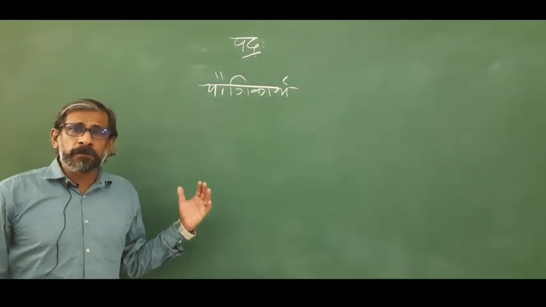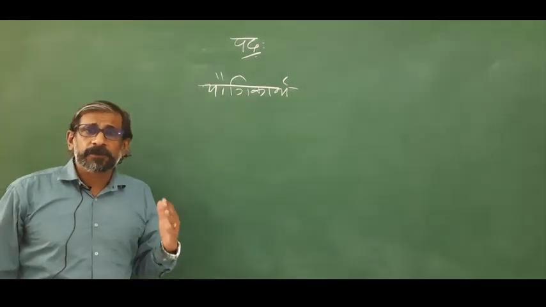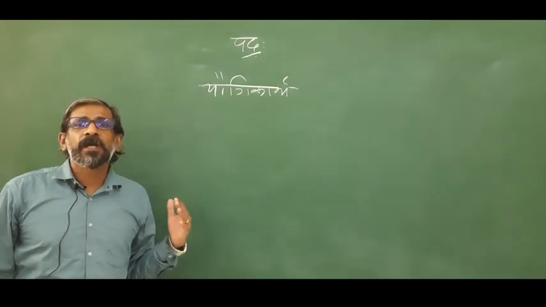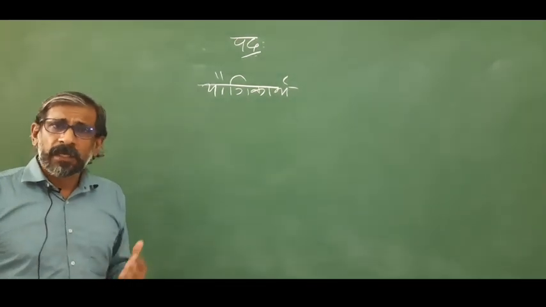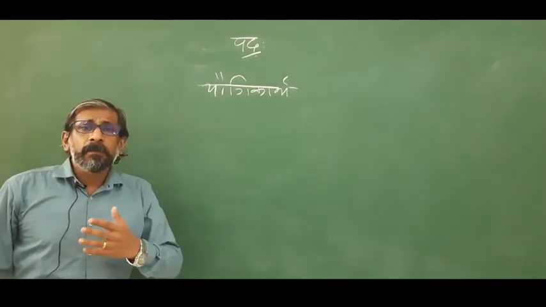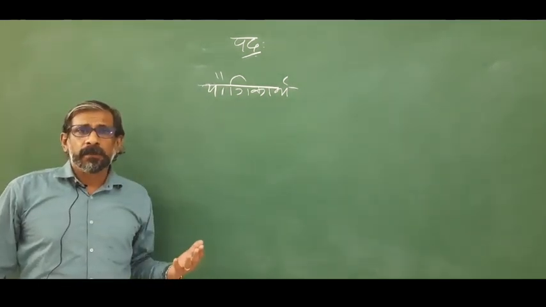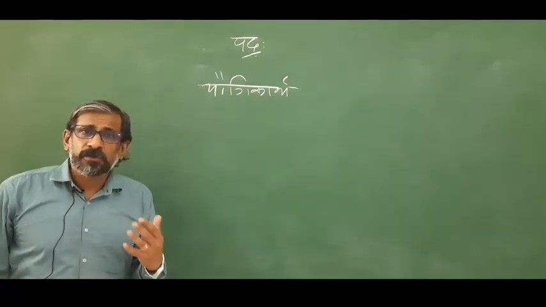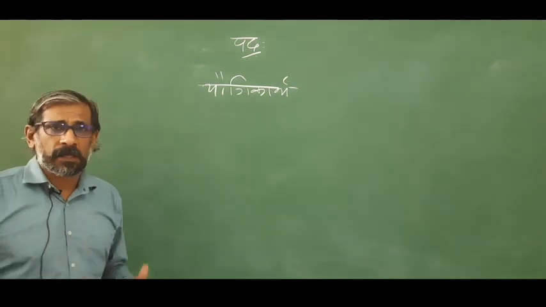The meaning which is corresponding to the etymological derivation of a word is called Yaugika Artha. Sometimes the meaning may not be corresponding to the etymological derivation of that word. Such meaning is called Rudha Artha.